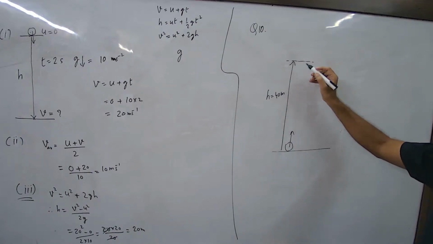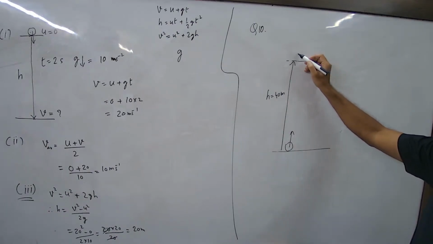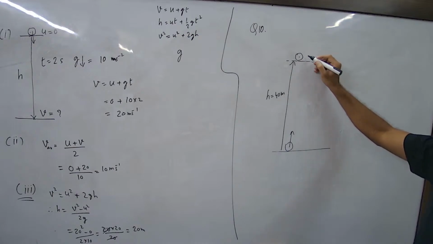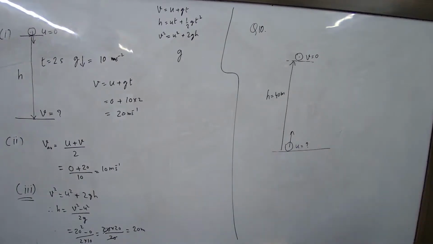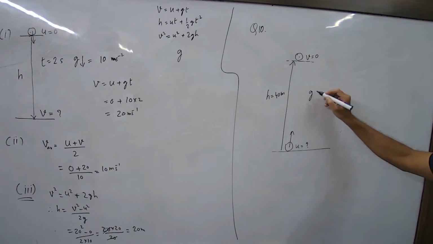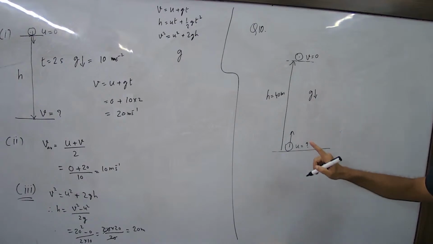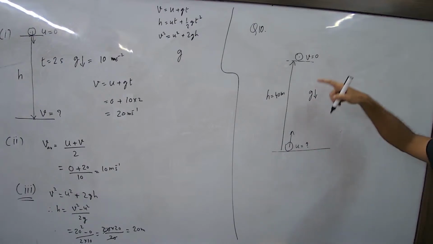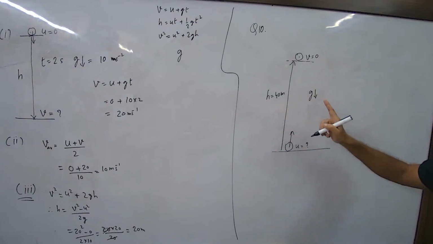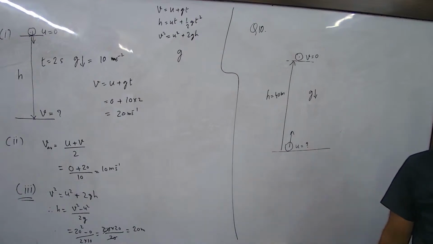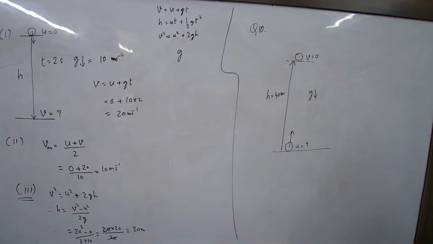So when it reaches the top height, what is its velocity at the top? Zero. So now the final velocity is 0, and the initial velocity you have to find out. So now you know these things. What is given is V, H and G, and U is unknown. Which relation relates all four? Third one. Who said? Adeline.